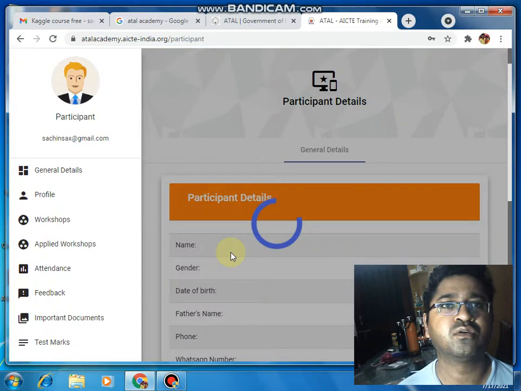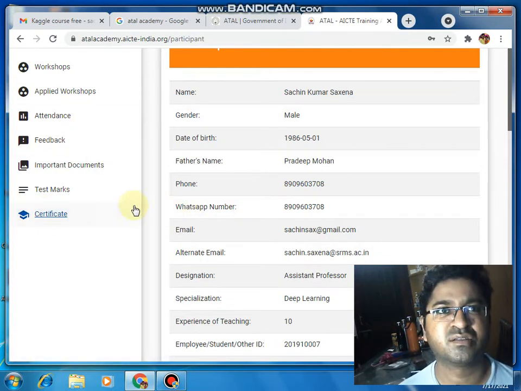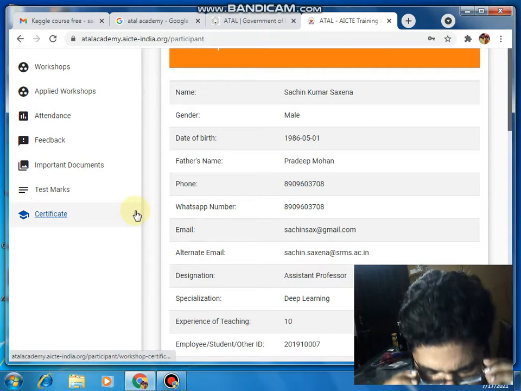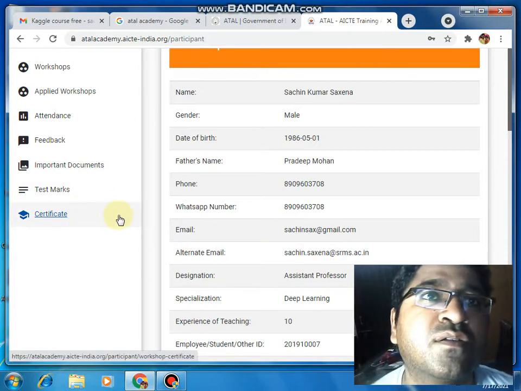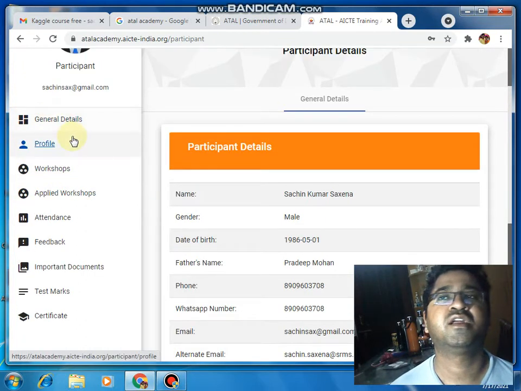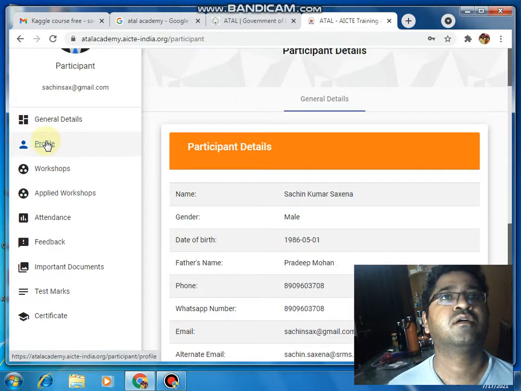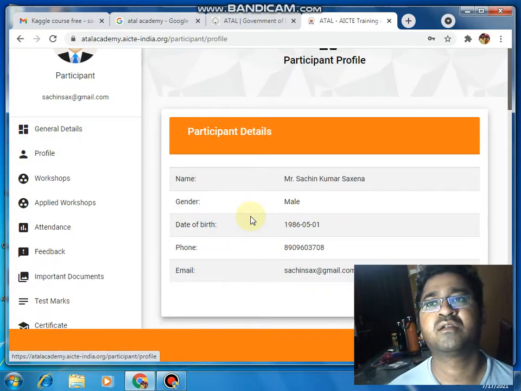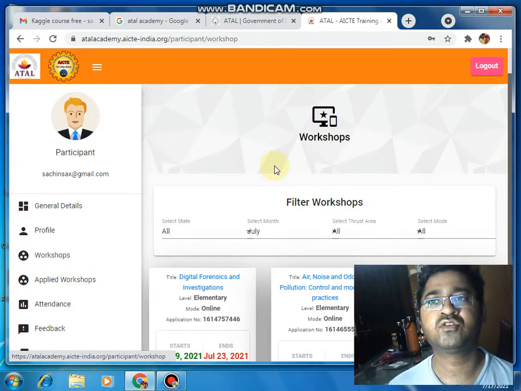So you can go to the sign up point, and here it is going to have so many tools on the left hand side. On the left hand side it has general details, my personal profile, the profile where you belong to, and the workshop where I am going to apply.